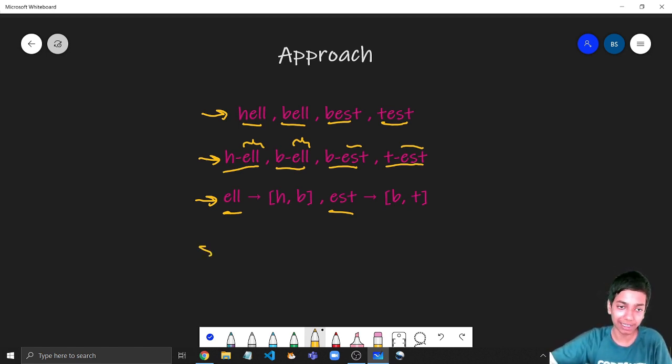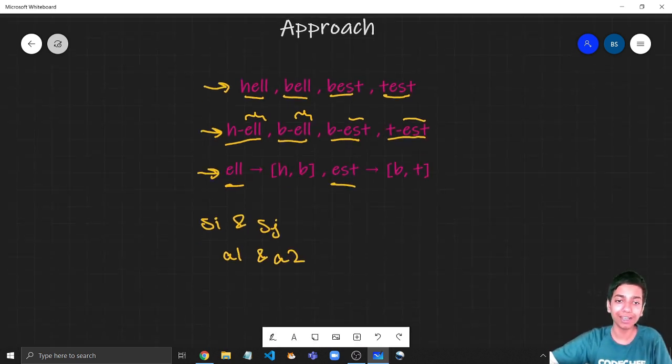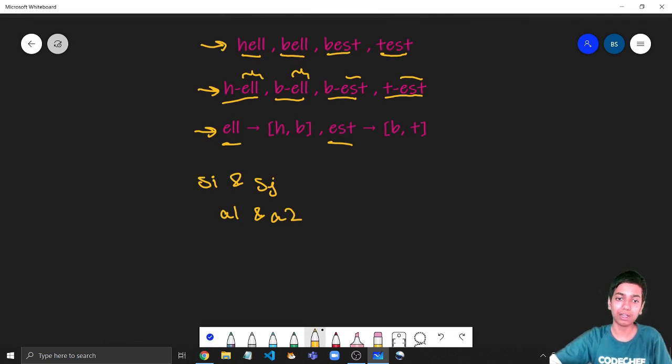So SI and SJ, right? I'm going to check for every pair of alphabets, A1 and A2, let's say. And what I'm going to check is whether AI is present only in the list of the first suffix and not in the list of the second suffix. So what this means is that let's say SI is ELL, like here, and SJ is EST.